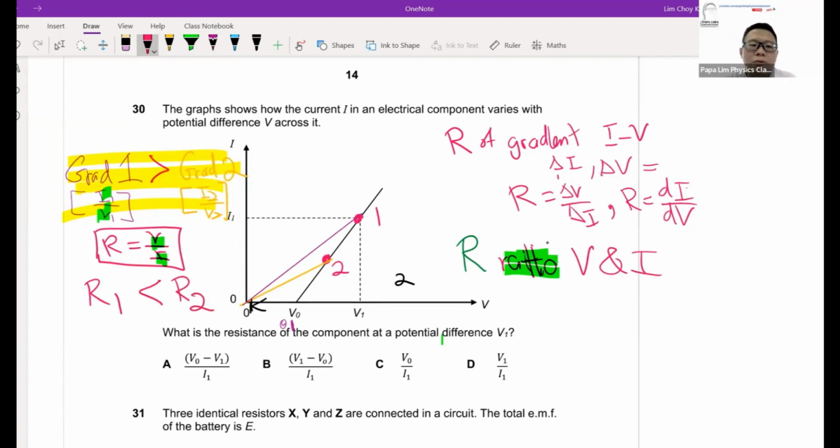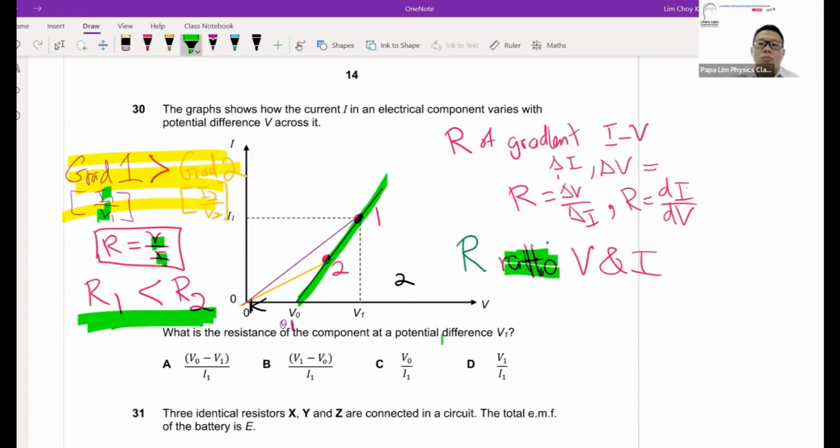So you'll find that for this particular analysis, if you use the ratio, you'll find that resistance at point 1 and point 2 are actually different numbers. Unlike some of us who like to use this gradient to analyze the resistance, you'll find that R1 and R2 happen to be on the same straight line, a constant straight line, and the gradient is the same, which means the resistance will be the same. Which is wrong, which is the wrong analysis.